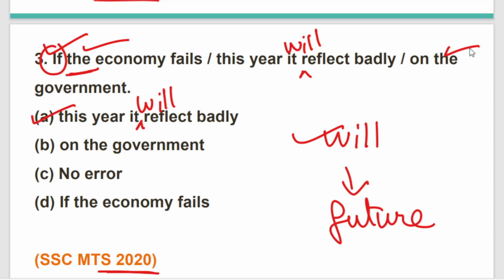Often you will see in a sentence that the error might be regarding some other grammatical chapter, but the logic you are using to solve that question is actually the logic of some other grammatical chapter. This is something really different, and it often gets repeated in various competitive exams, especially in MTS.